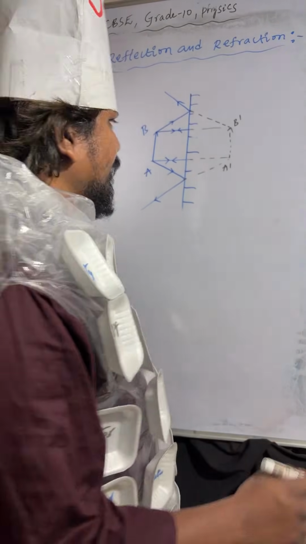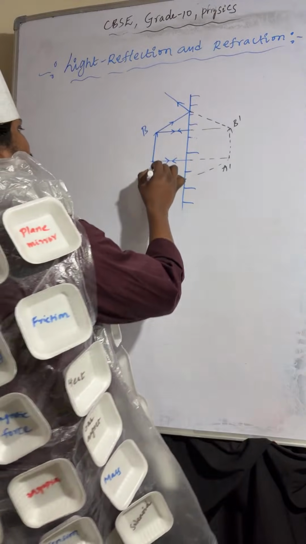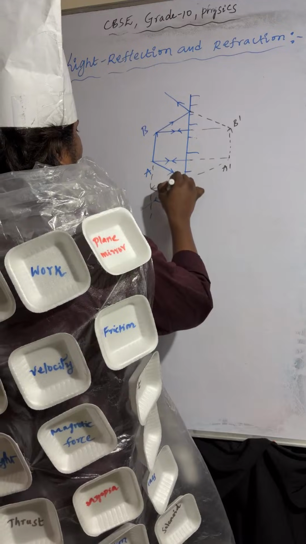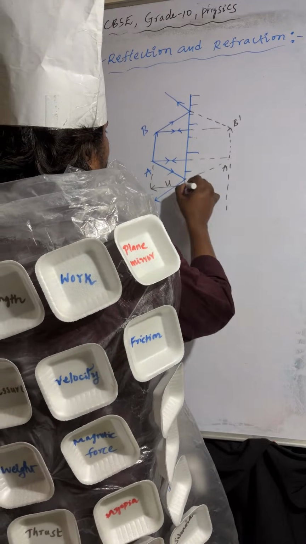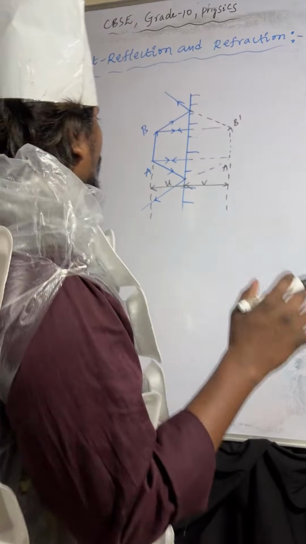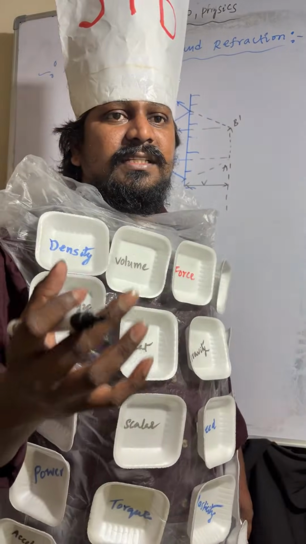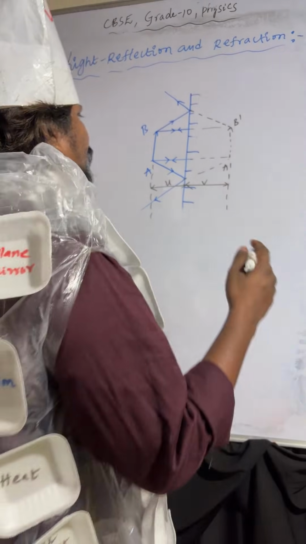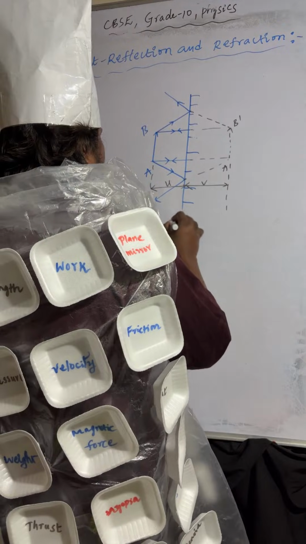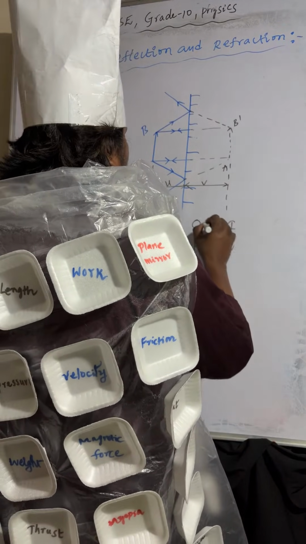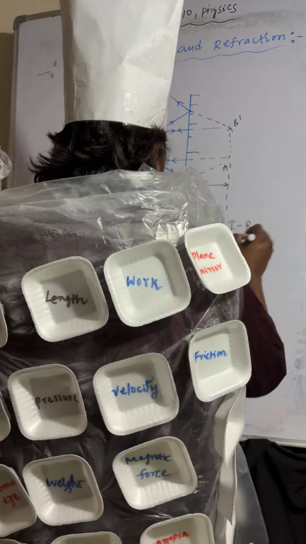Now you can see the distance between the object and the mirror is called object distance. The distance between the mirror and the image is called image distance. So, point number one: object is real, image is virtual. Or object is virtual, image is real.